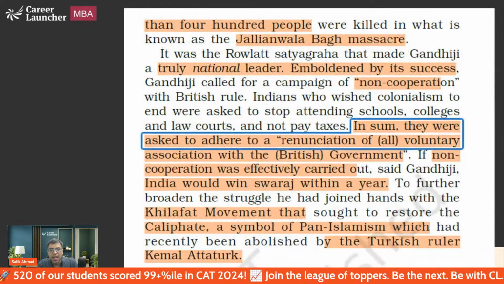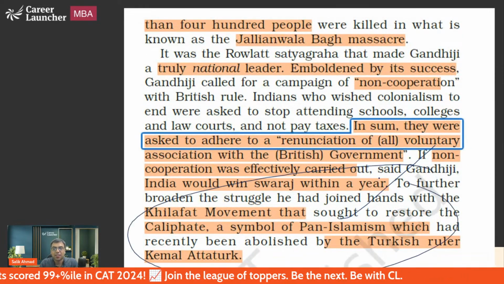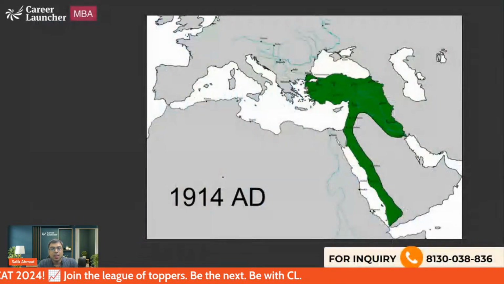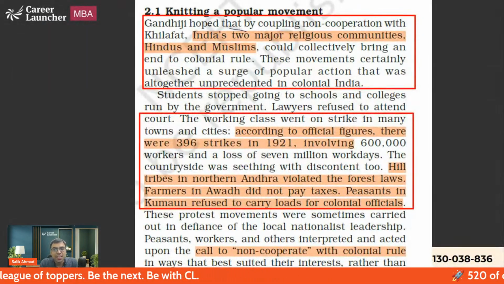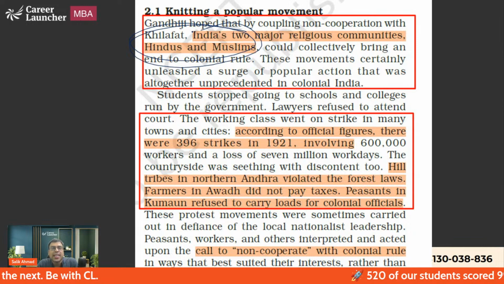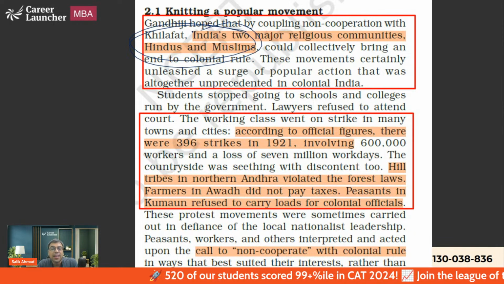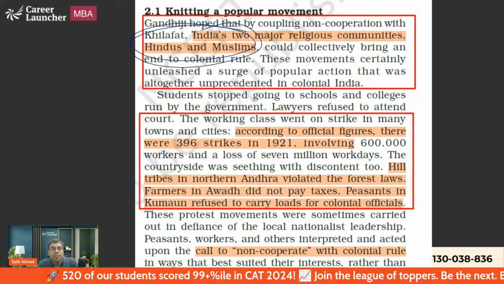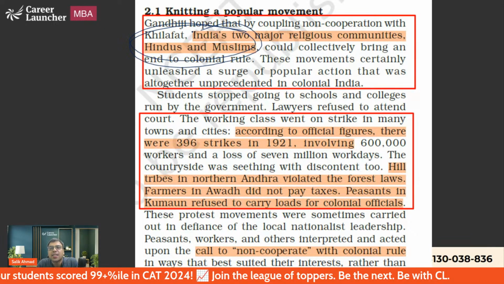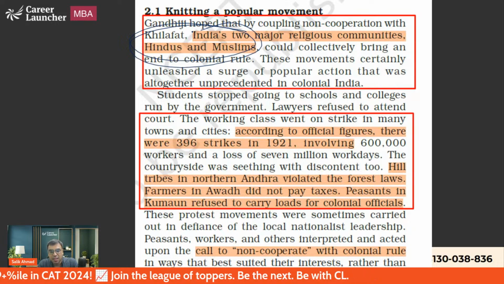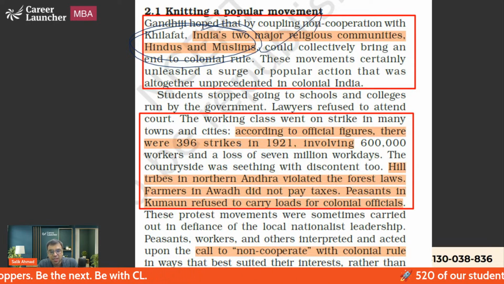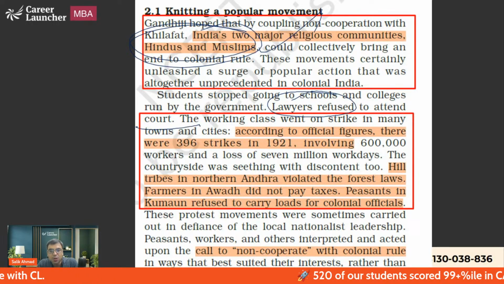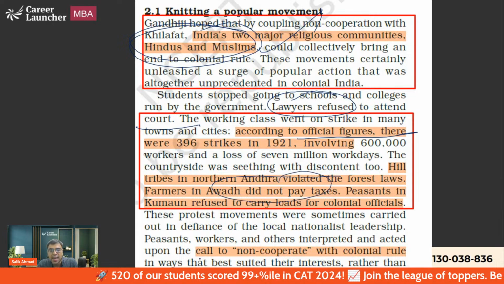And after that, we have discussed the Khilafat movement and all. So this is the idea why Gandhiji incorporated the Khilafat issue in the non-cooperation movement, because he wanted both Hindus and Muslims to participate in the non-cooperation movement against the British. The idea was to unite the people against the British. That was the main reason behind it. And you can see in the non-cooperation movement, when it started, we had seen lawyers refusing to attend the courts, officials not going, people not paying taxes. So a lot of things happened.